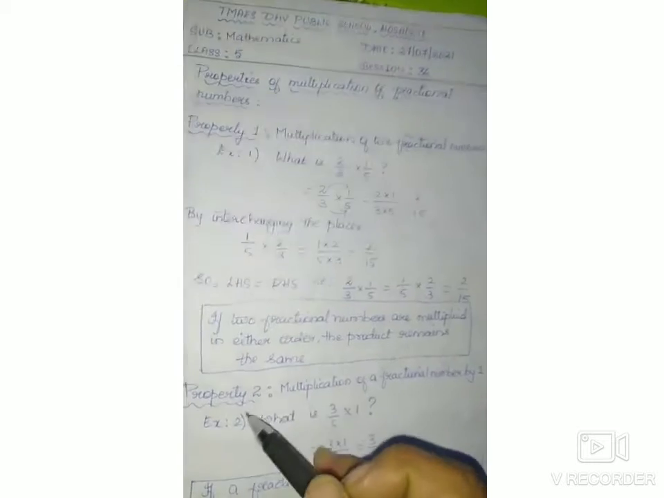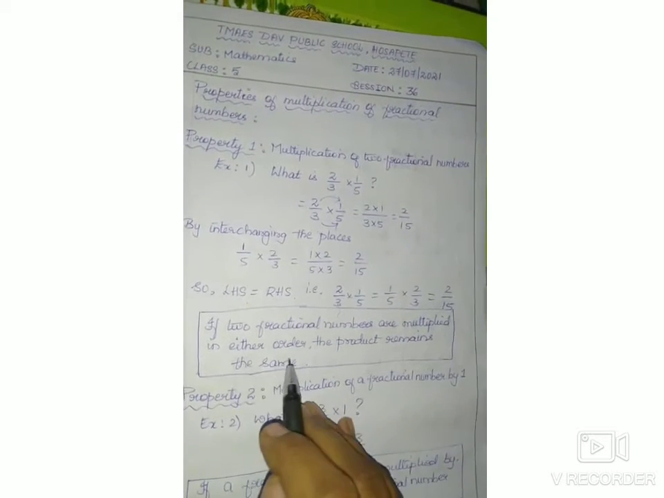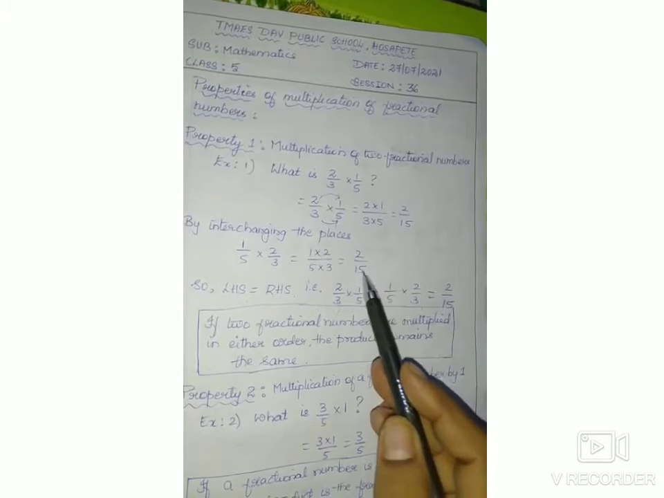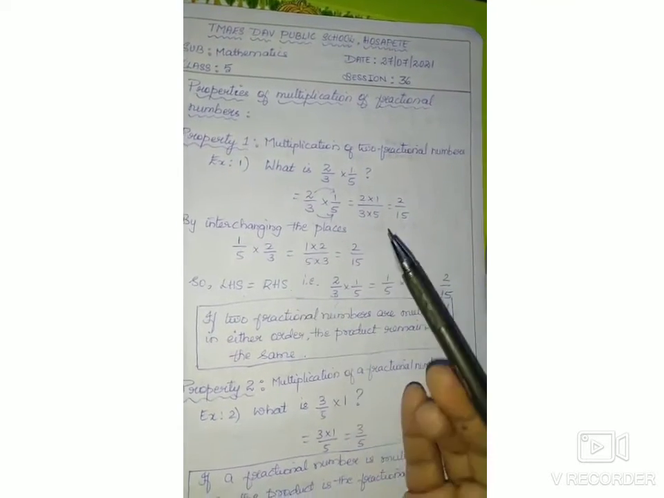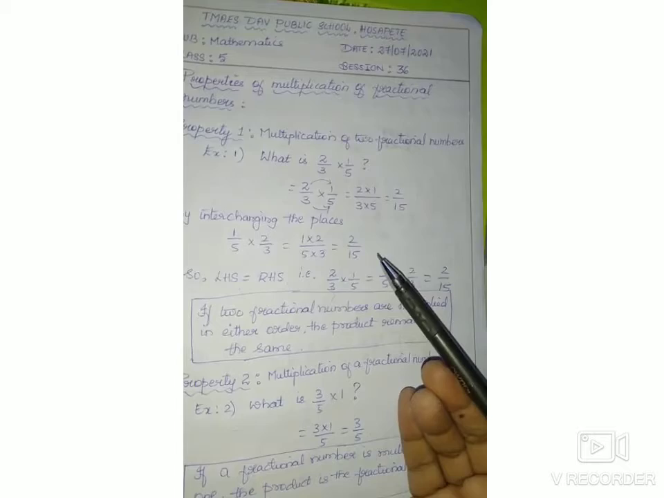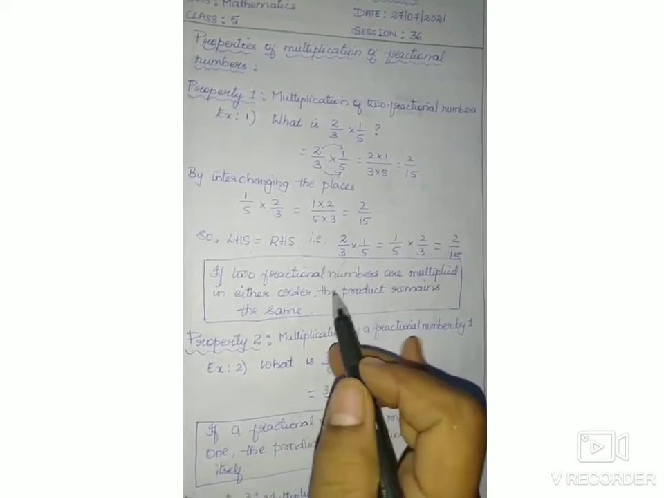Now what is the first property, children? If two fractional numbers are multiplied in either order, the product remains the same. If we change the order of the fractional numbers, we get the same product. It is the first property.